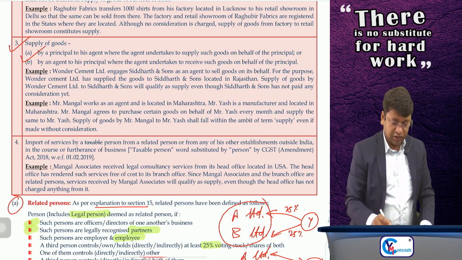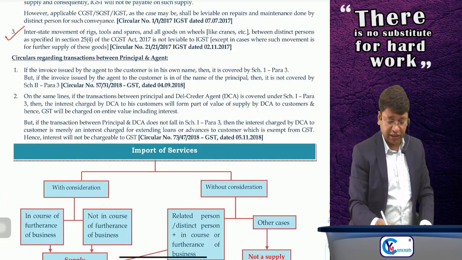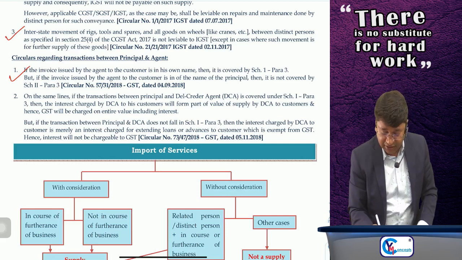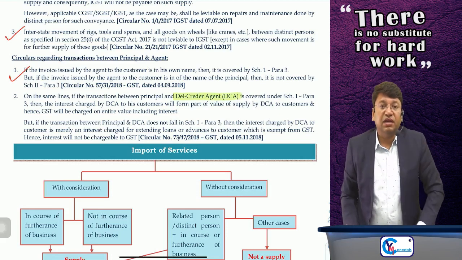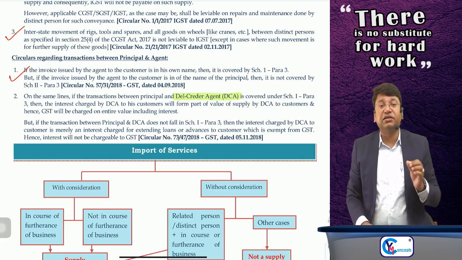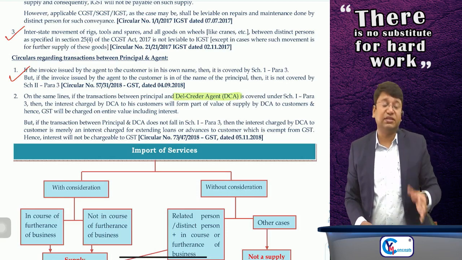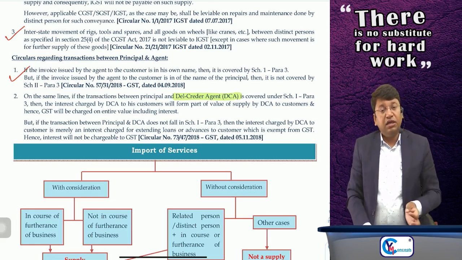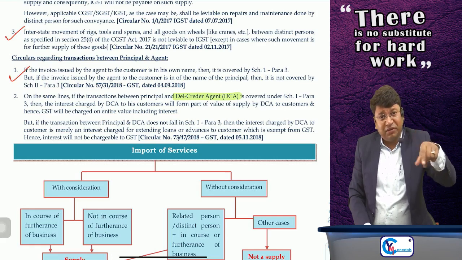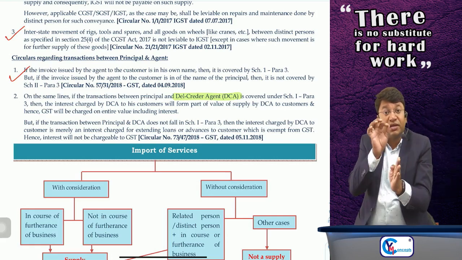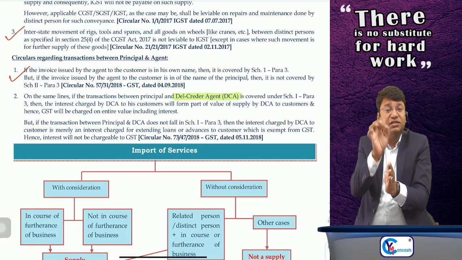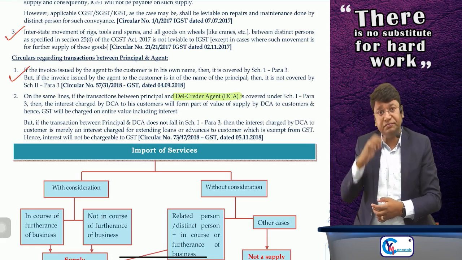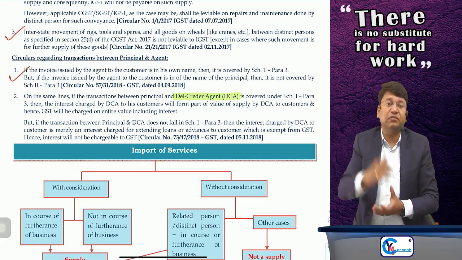Para number 4. One more thing. For principal to agent, circulars are given. First circular, I have already given you the example. Second circular is regarding del credere agent. What does a del credere agent do? He promises to the principal regarding payment. He makes payment to the principal immediately and provides some credit term to the customers. And against that credit term, he charges some interest from the customers.